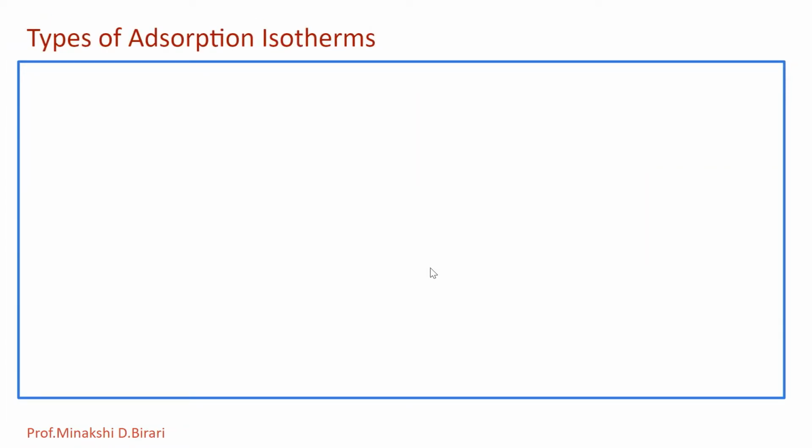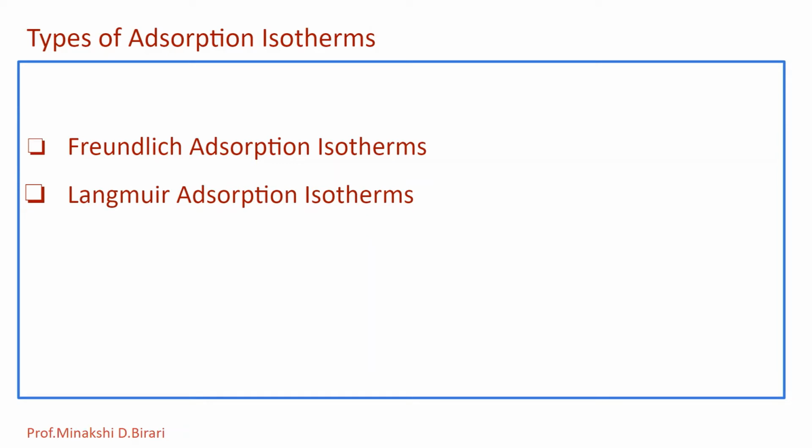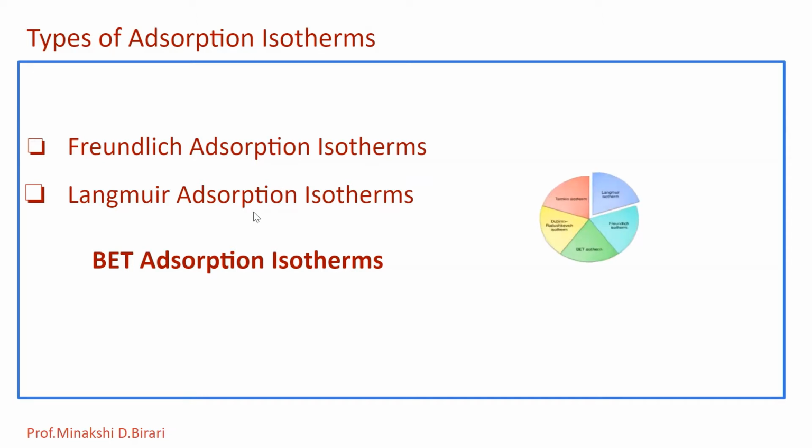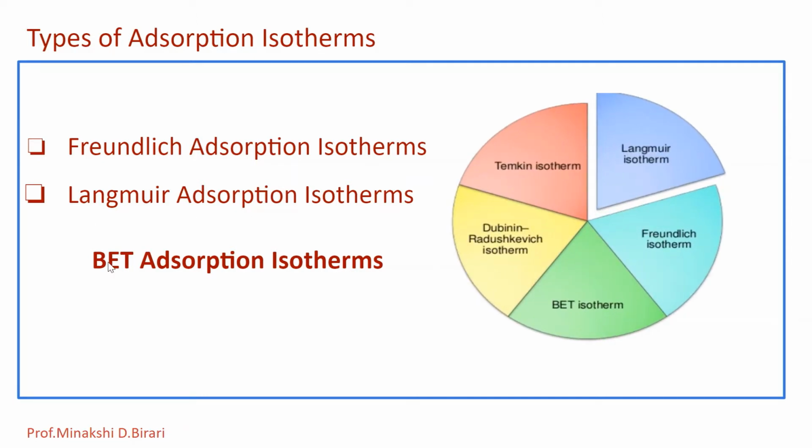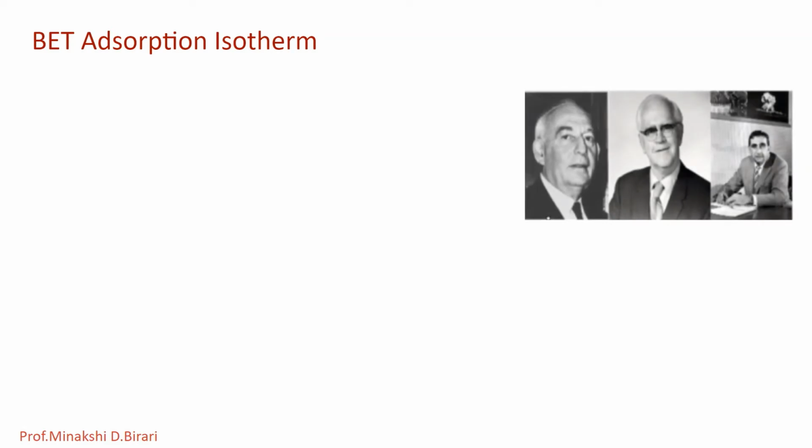The adsorption isotherms are mainly classified into Freundlich adsorption isotherm, Langmuir adsorption isotherm, and BET adsorption isotherm. In previous lectures, we have studied Freundlich adsorption isotherm and Langmuir adsorption isotherm. Now, we are going to discuss BET adsorption isotherm or BET theory.